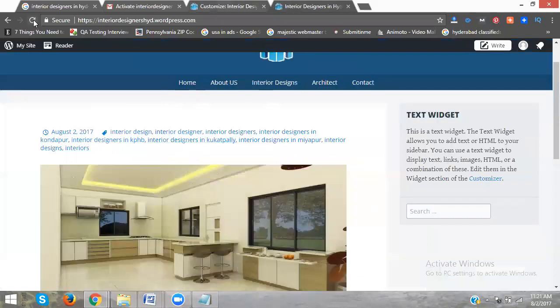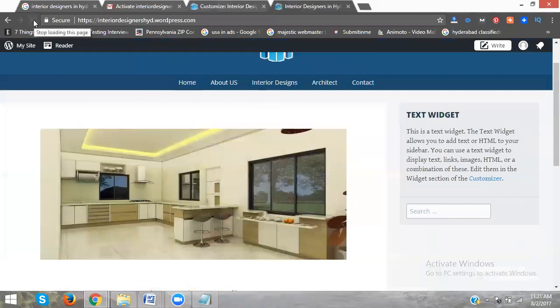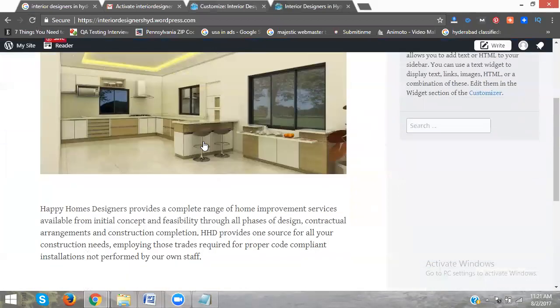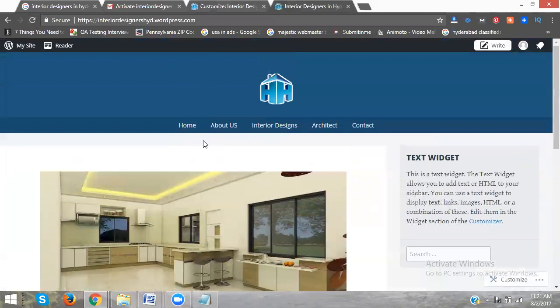So now I will refresh. Done. Now it will be done. See this. Yes or no? Is that clear? Now write down an important question. How to add and remove widgets.